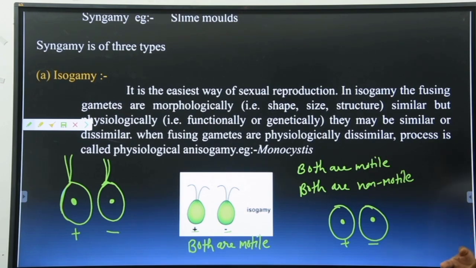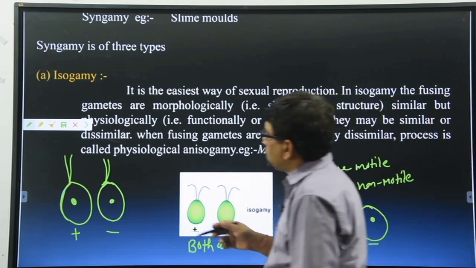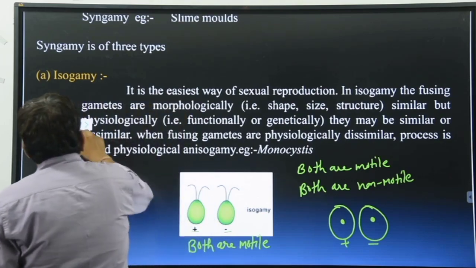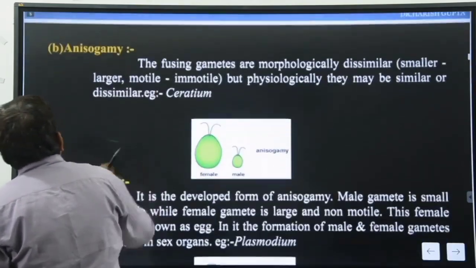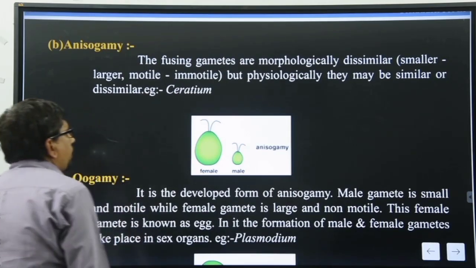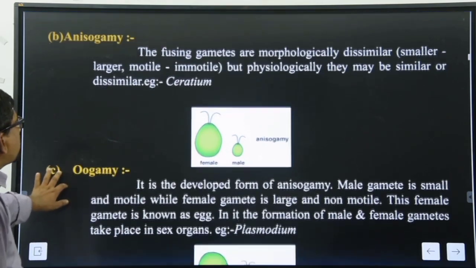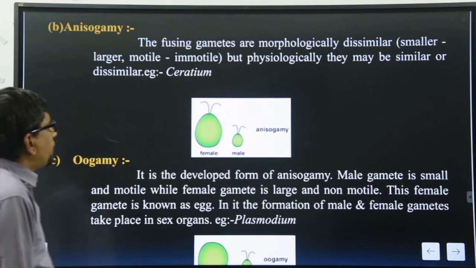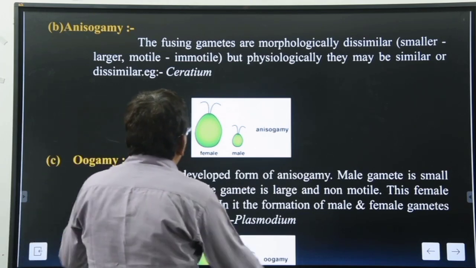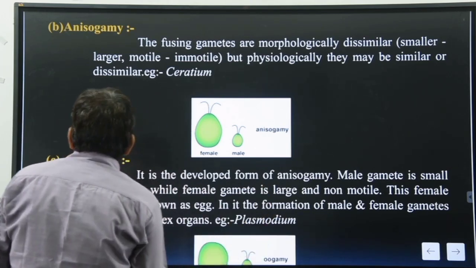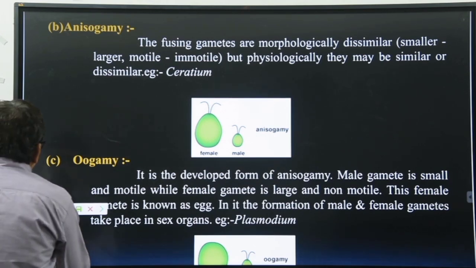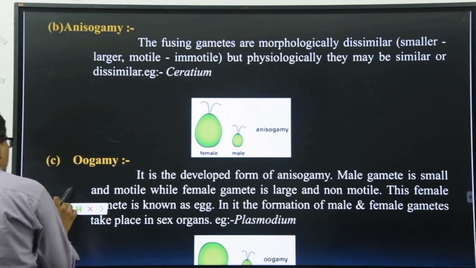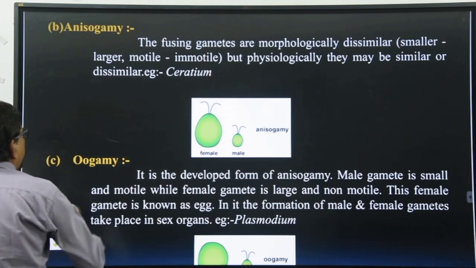Both are motile, or both are non-motile. Clear? The second one is anisogamy. In this type of condition, the fusing gametes differ in morphology. Here in this diagram, it is very clearly seen, one is bigger and one is smaller. And here again, both may be motile or both may be non-motile.